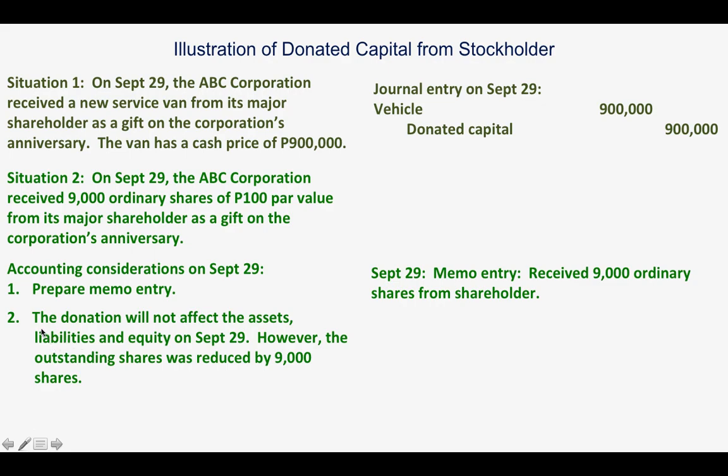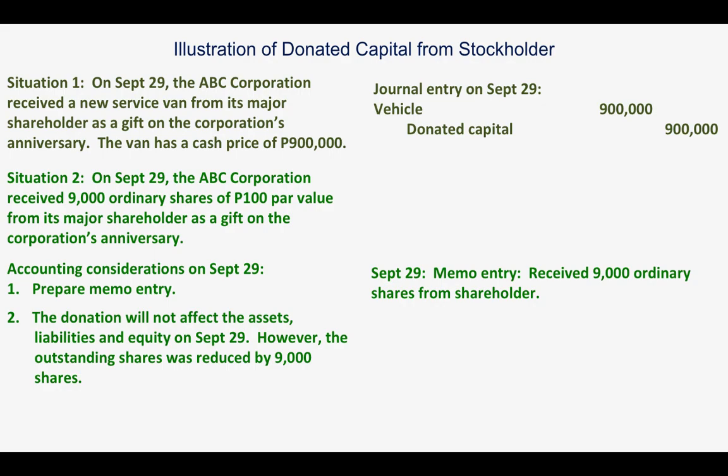by the way, take note, class, the donation on September 29 will not affect the assets, liabilities, and equity. However, the outstanding shares were reduced by 9,000 shares, okay, because they are not being held by the shareholder. They were given to the company already. So what's the importance of this? It is important in case there is a declaration of dividend, because these 9,000 shares will no longer be entitled to dividend because they are already in the hands of the company, okay?